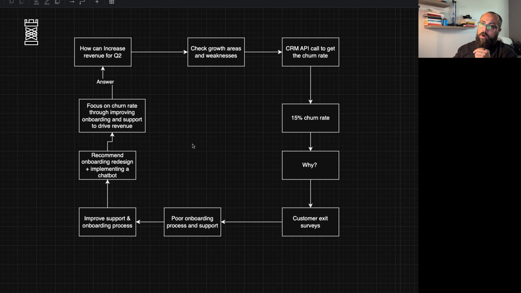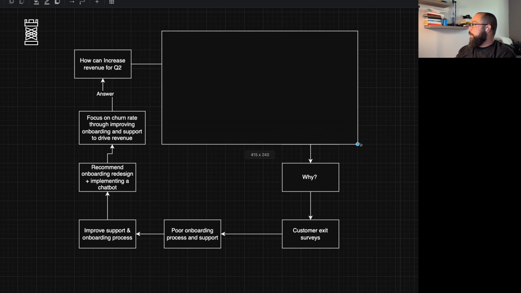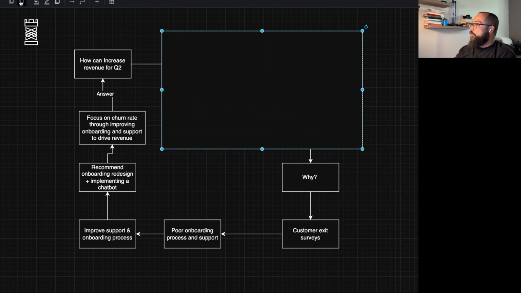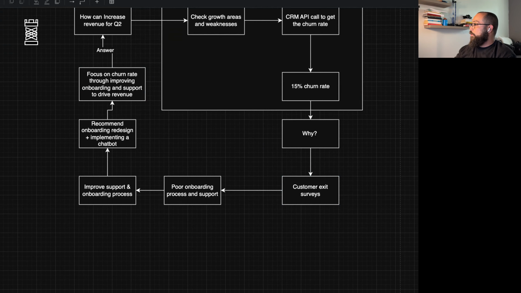Now, the interesting part is that this is not one thought. First of all, the first thought is right here, where it considered that I need to know what is my churn rate in this case. So this is thought one. And from thought one, then there was another question.